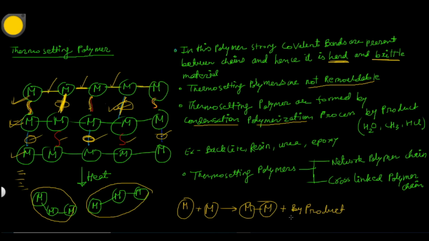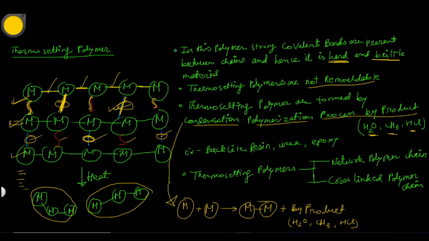This byproduct could be water, CH3OH, or hydrochloric acid, HCl. So this is condensation polymerization. Thermosetting polymer is formed by the condensation polymerization process, in which a byproduct such as water or HCl is formed.